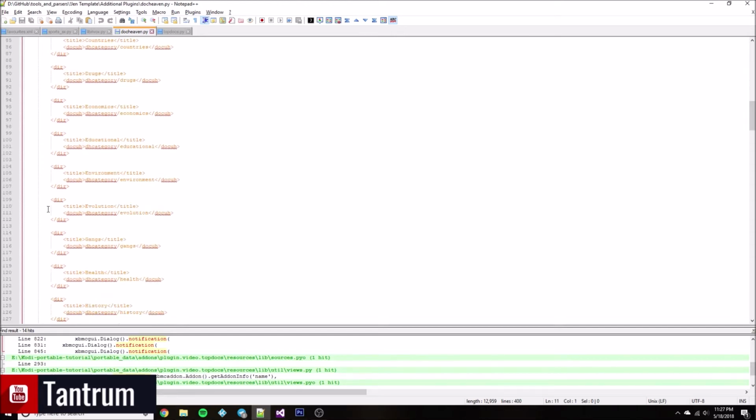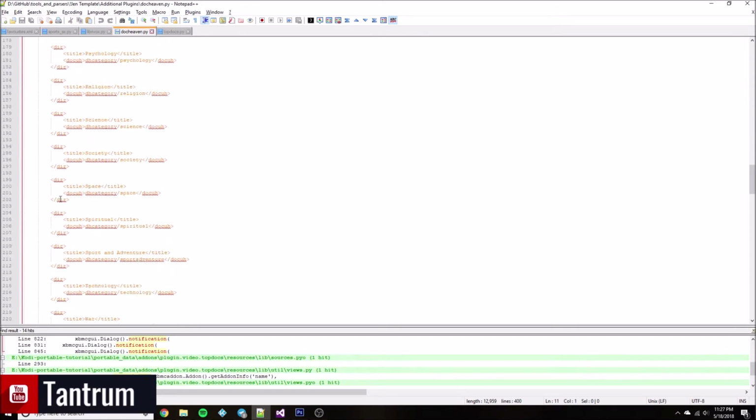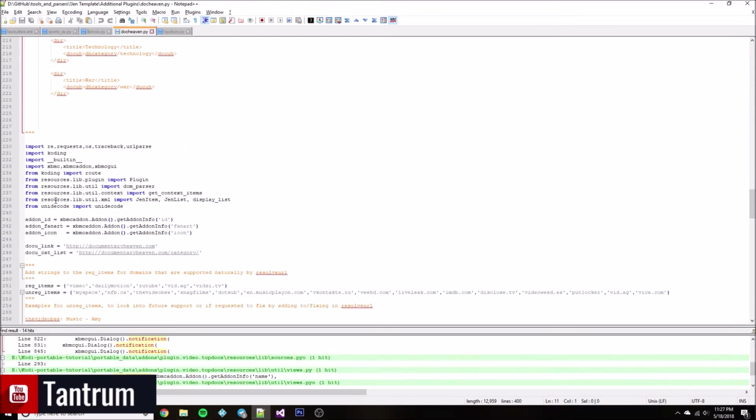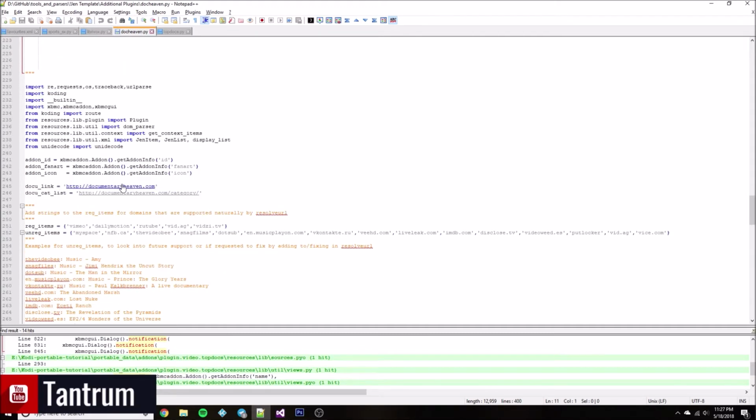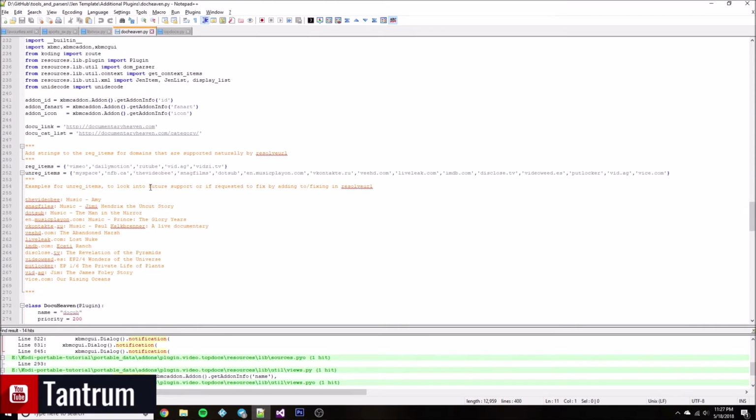Alright, so we go down through the categories here. As you can see, there's quite a few in Documentary Heaven. Alright, and the import code. Here's the primary links for the scraper. Now, if you notice, like I mentioned, in Documentary Heaven, there's a lot of domains that aren't currently supported by the resolvers natively, and I didn't want to have to put in my own resolve code in the plugin. It just makes it overkill. There's no need.